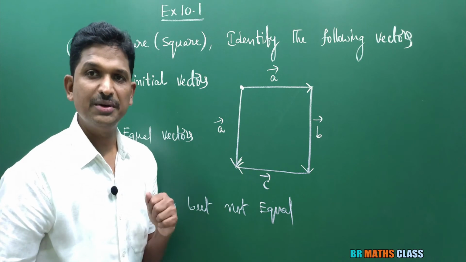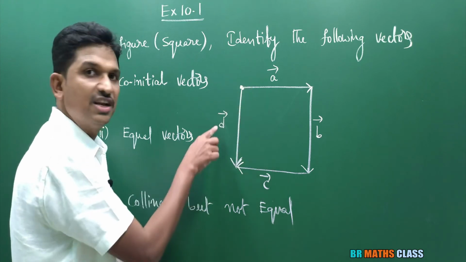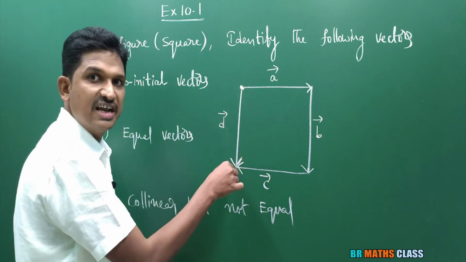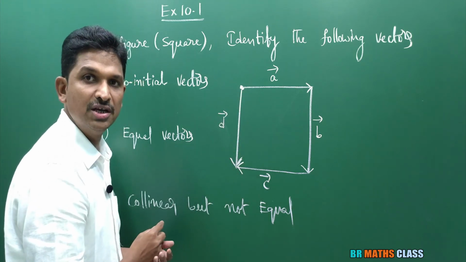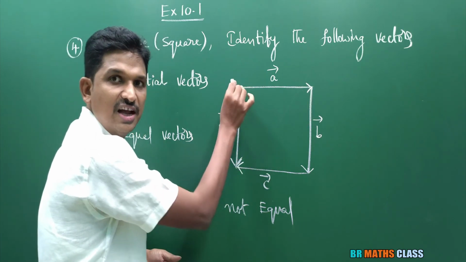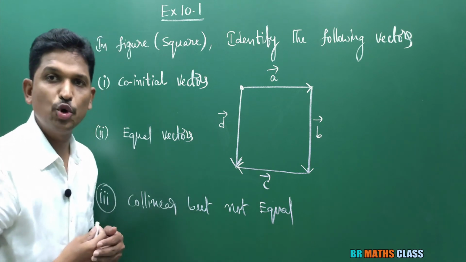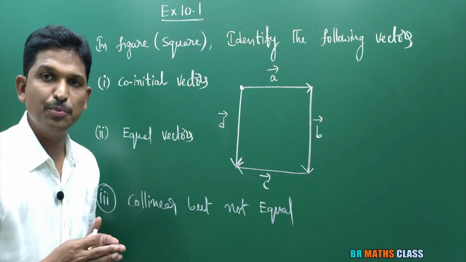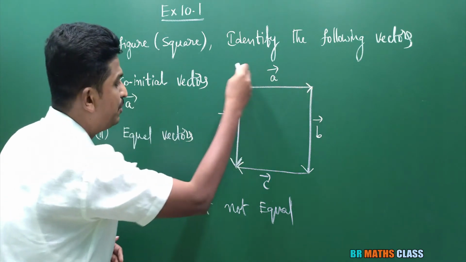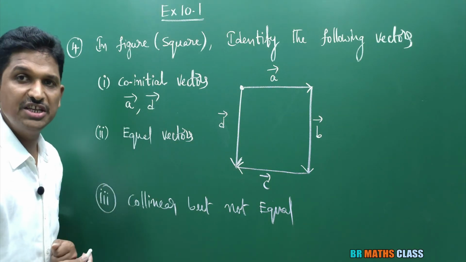You know that in mathematics, vectors are represented by a directed line segment. And you observe this vector named as D bar. This direction is in this direction. That means this is the initial point, this is the terminal point. You observe the vectors. A bar, initial point is this. D bar, initial point is this. That means A bar, D bar are the vectors which are having the same initial point. What is the definition of co-initial vectors? Vectors which are having the same initial point are called co-initial vectors. Here, A bar and D bar are co-initial because these are the vectors having the same initial point.